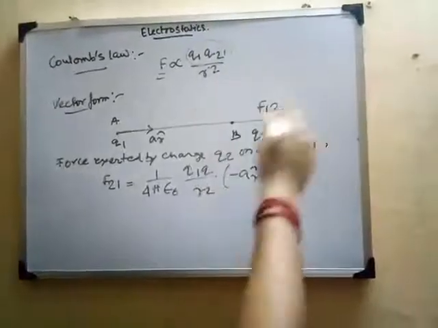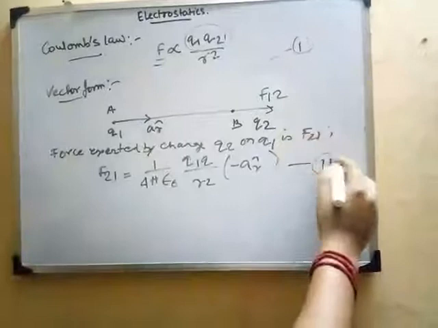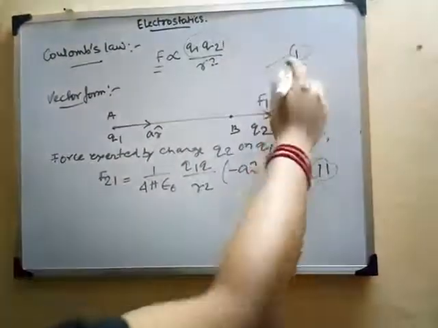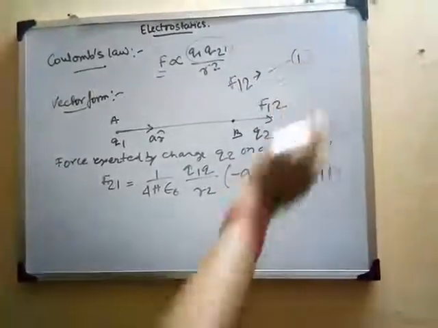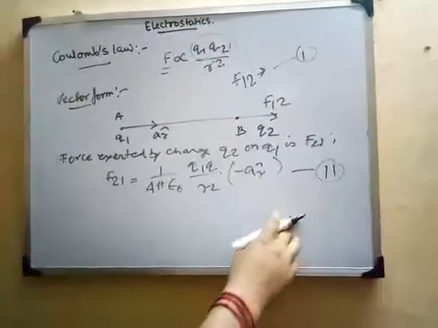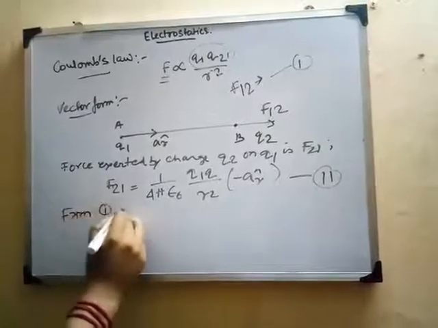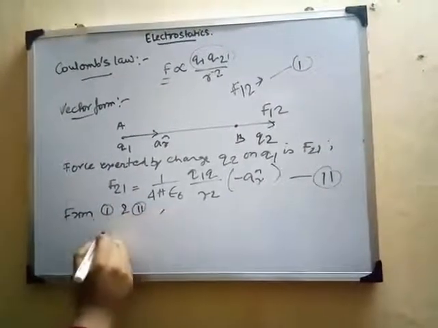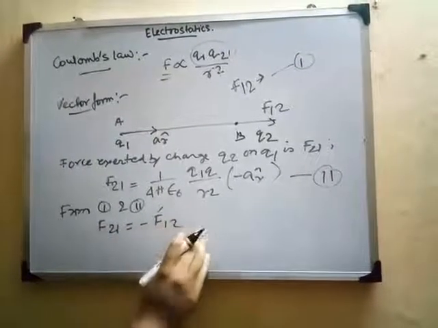So if I consider the previous equation as equation 1 and this equation as equation 2, equation 1 I am talking about F12, and this equation I have taken as equation number 2. So from 1 and 2, we can write F21 equals minus of F12, right?